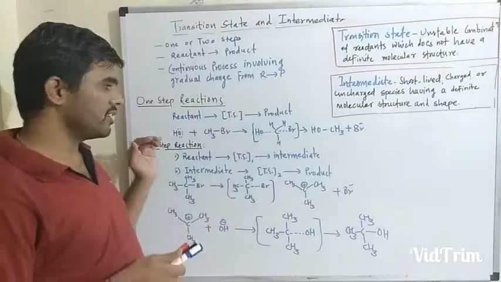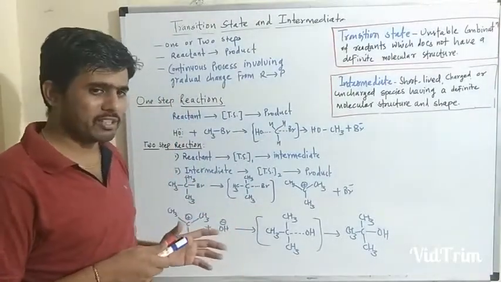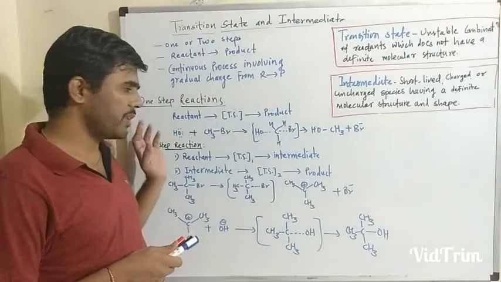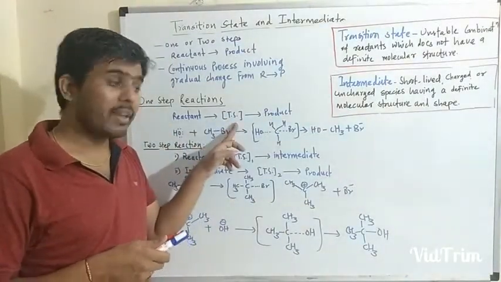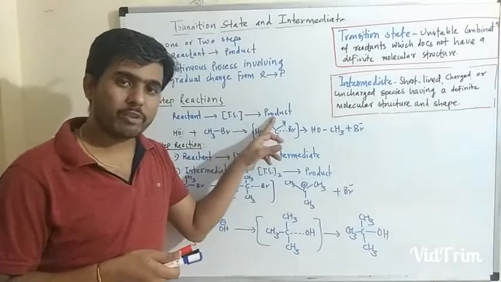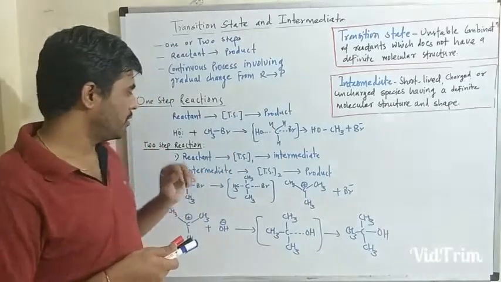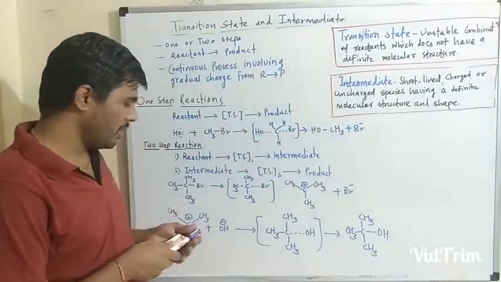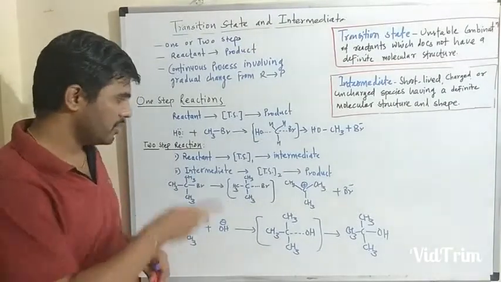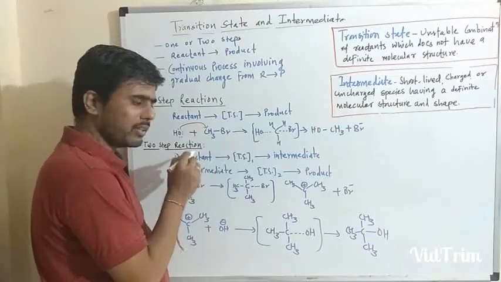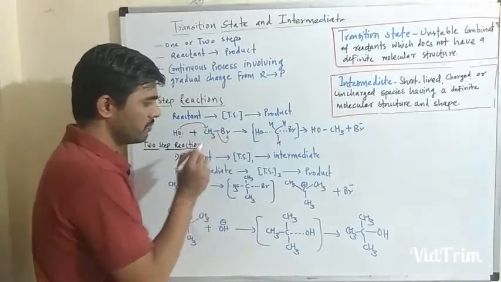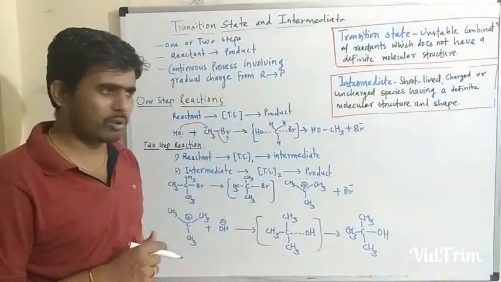Now let us consider one step reactions. In one step reactions, generally reactants change into the transition state and then convert into the products. Let us consider the example of hydrolysis of this alkyl bromide. When this hydroxyl ion attacks this methyl carbon, the bromine departs with the pair of electrons.